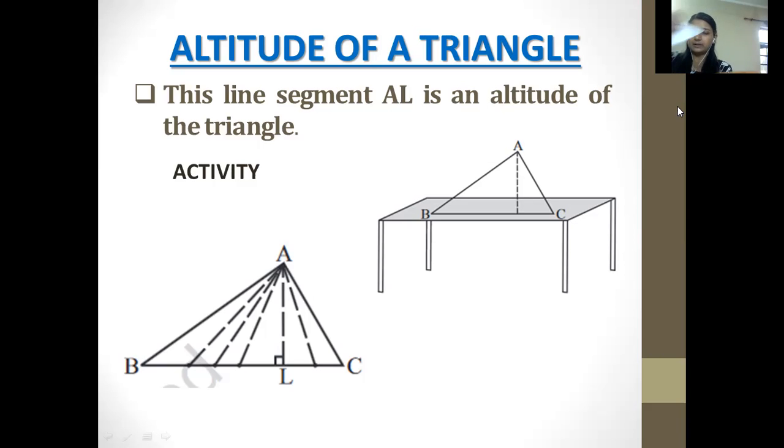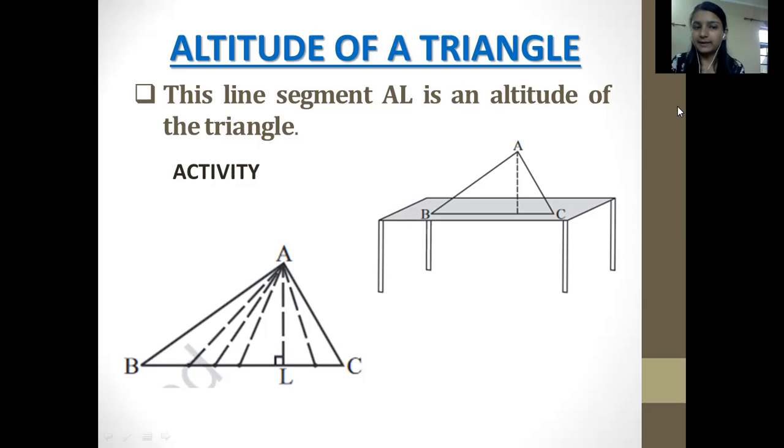If we keep that triangle here in this shape, this is a table and this is a triangle drawn on it. What about the other lines which would be forming here?